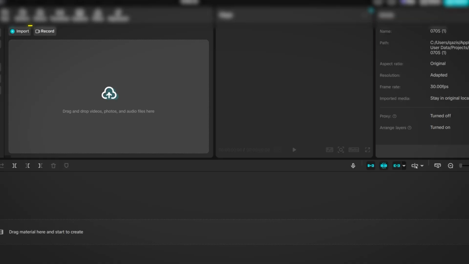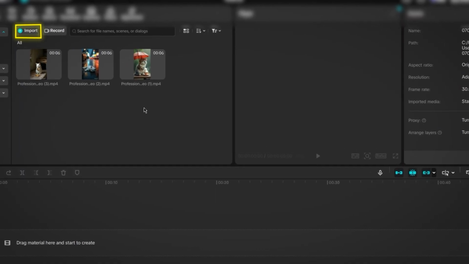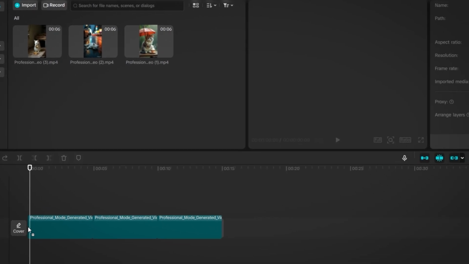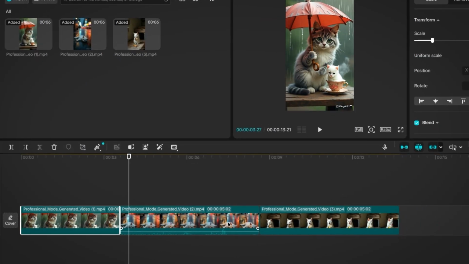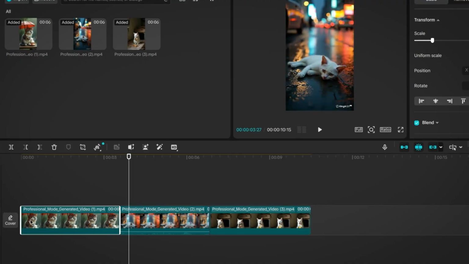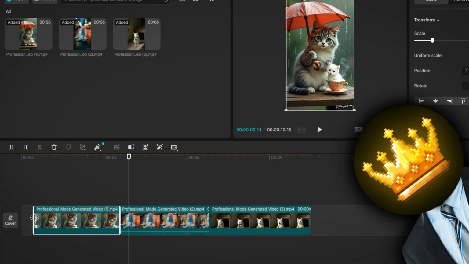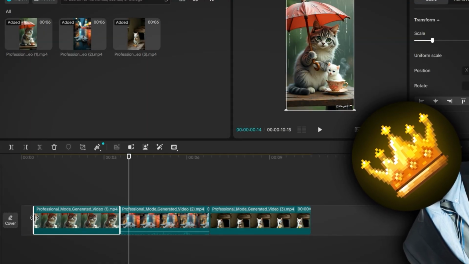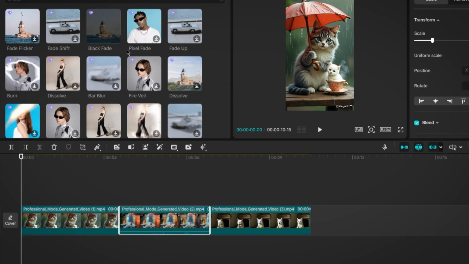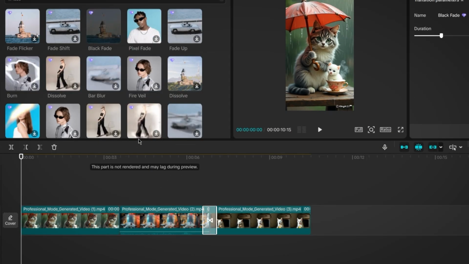Then you will want to hit import and upload all of the video files that we generated from Kling AI. Drag them to the timeline in order, and then what I want you to do is cut out the unnecessary parts of each clip so you don't end up having a long and boring video for no reason. But be careful, because you do not want to cut so much that it becomes so quick that it leaves no impression on the viewer. Also, you will want to add a fade in and out effect at the end and the start of each clip for that cinematic effect.